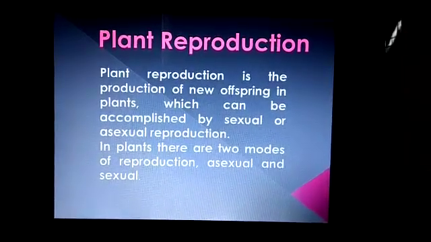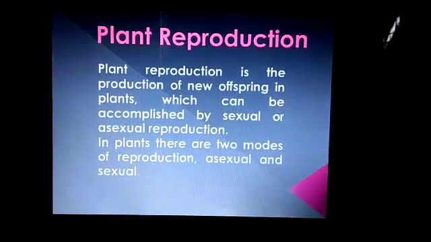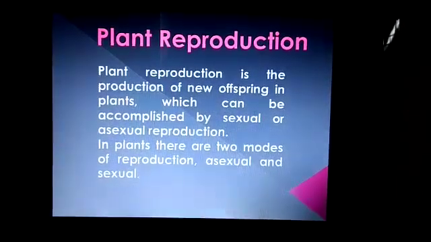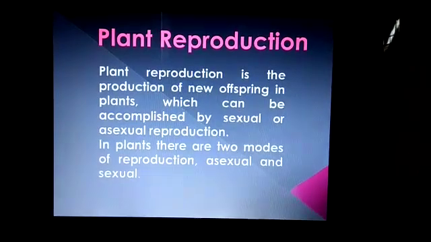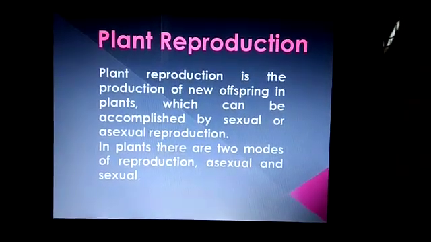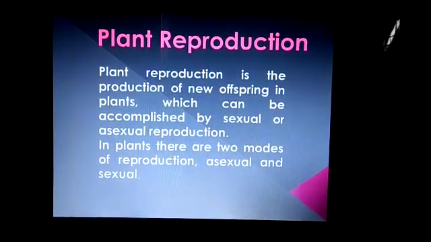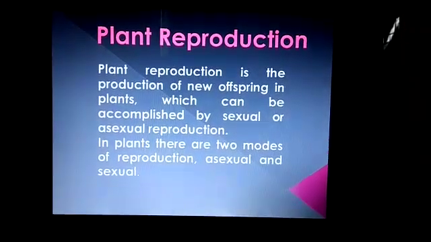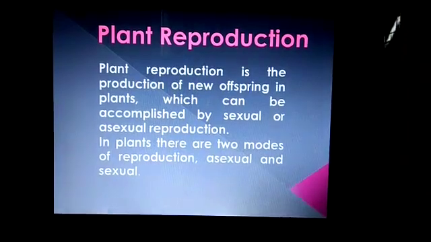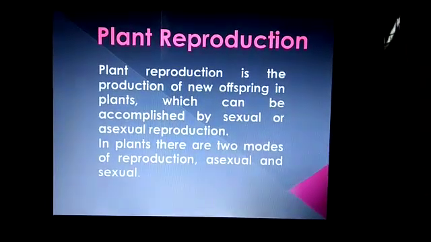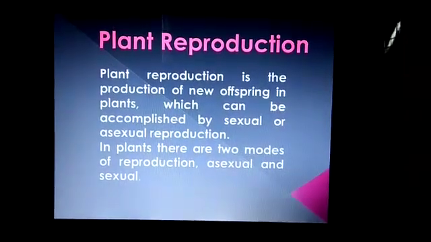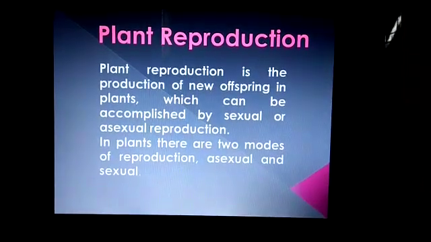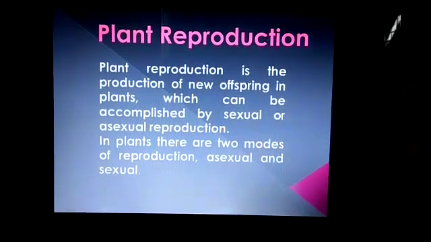Asexual reproduction means only one parent is involved and there is no formation or fusion of male and female sex cells. Whereas in sexual reproduction, there is fusion of male and female gametes.